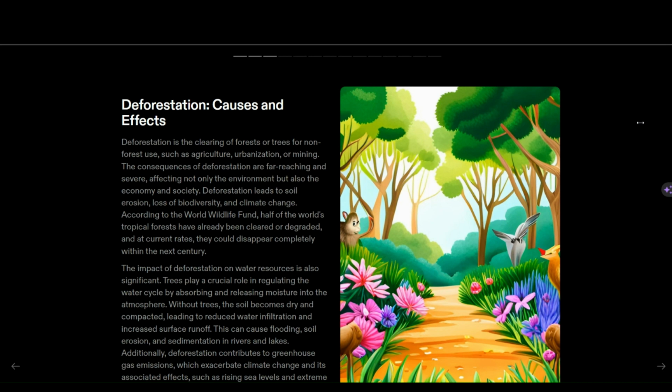According to the World Wildlife Fund, half of the world's tropical forests have already been cleared and degraded. At current rates, like in the Amazon, in 1996 you can see a dense forest, but now you can see just barren land. The consequences of deforestation are global warming, disturbance in the water cycle, soil erosion, and desertification.